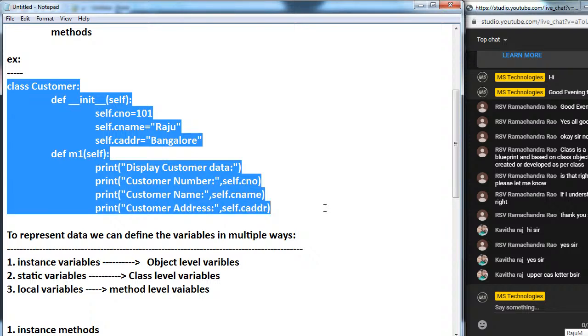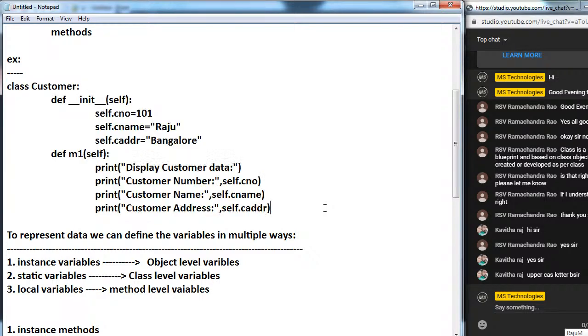For this class I want to create the object. How can we create the object? If you are not creating an object for this class, you can't access these methods and all these things from outside of the class. Here I want to create the object.